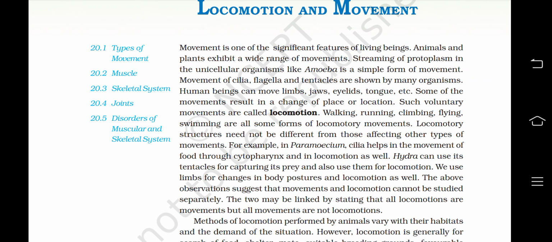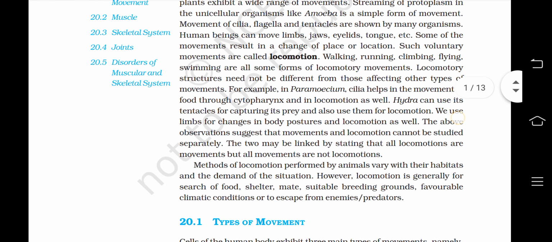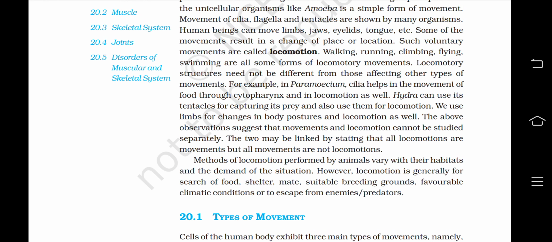Some of the movements result in a change of place or location. Such voluntary movements are called locomotion. Walking, running, climbing, flying, swimming are all some form of locomotory movements. Locomotory structures need not be different from those affecting other types of movements.